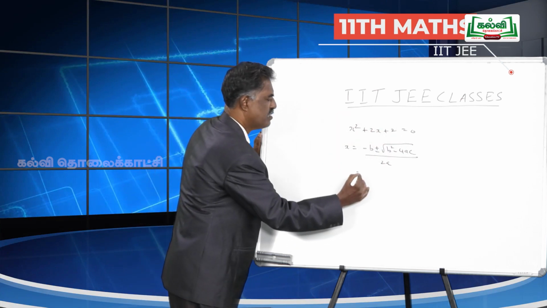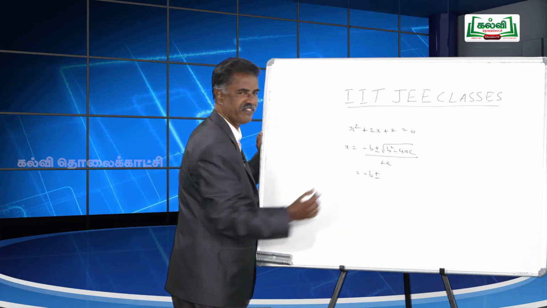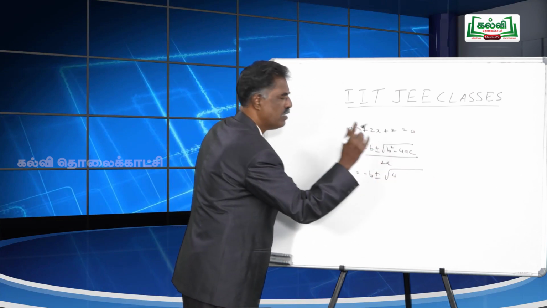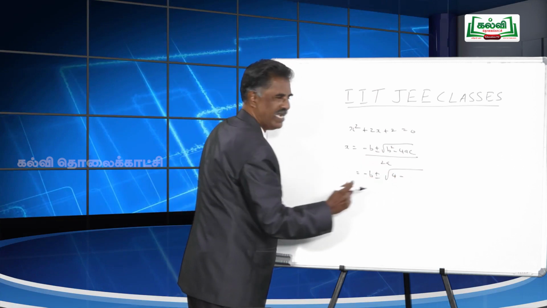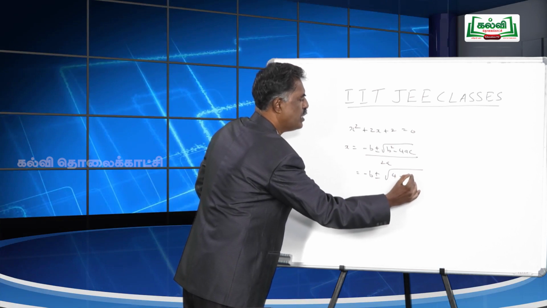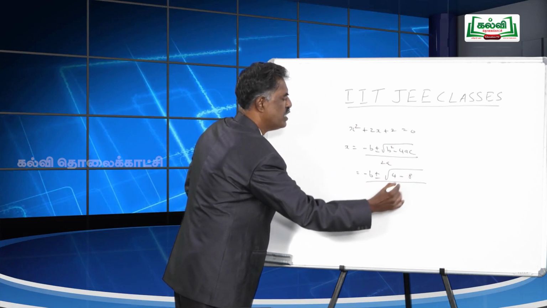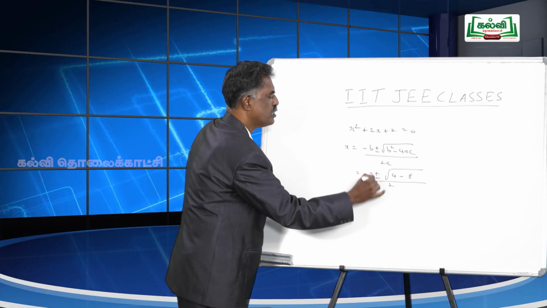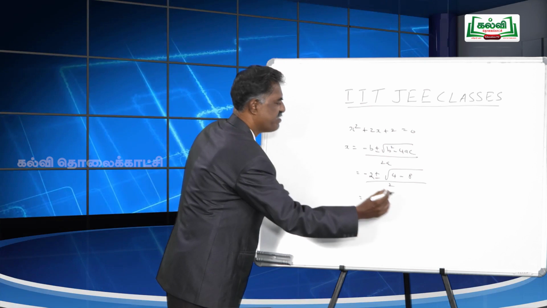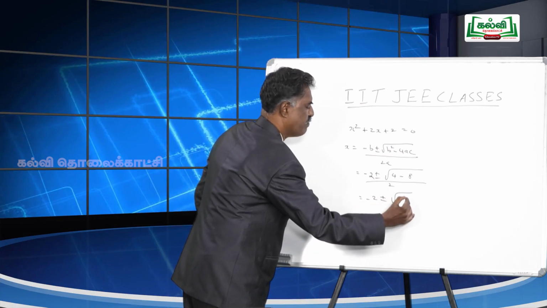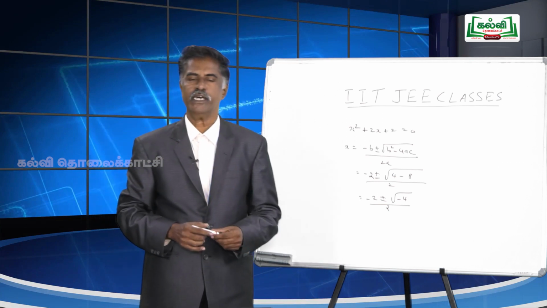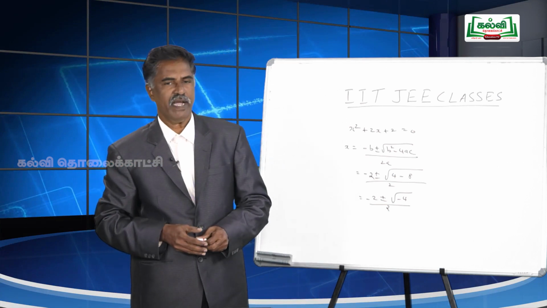So, it is minus b plus or minus square root of b square, that is 2 square, 4, then minus 4 into a into c. a is 1, c is 2. So, 4 into 2, 8, divided by 2 into 1, that is 2. It is minus 2 plus or minus square root of minus 4 by 2. We know very well the square root of 4 is 2, but the square root of minus 4?